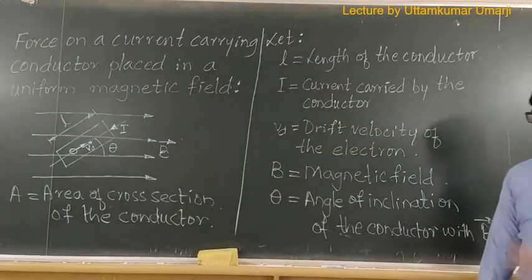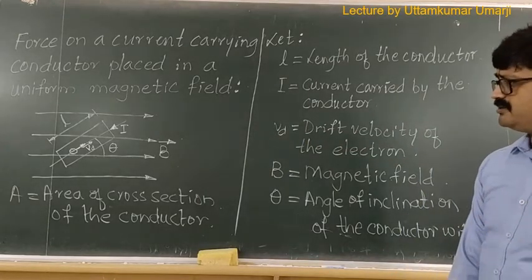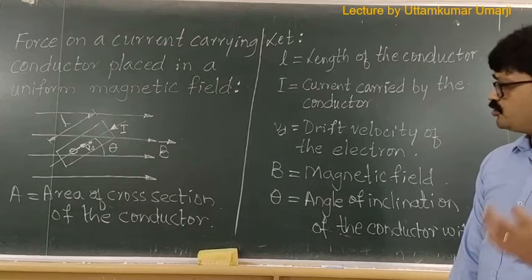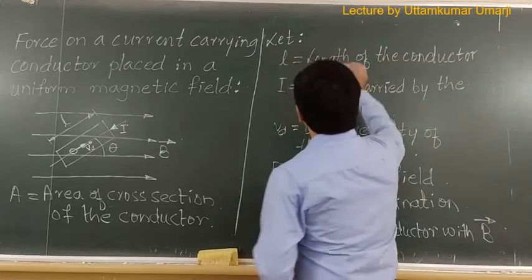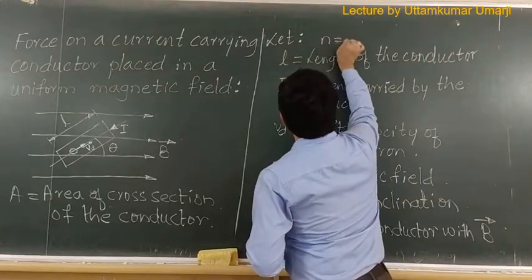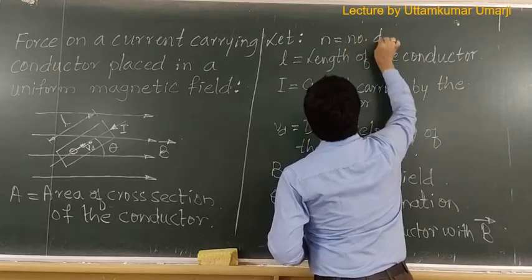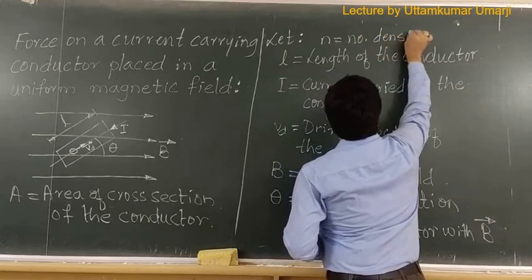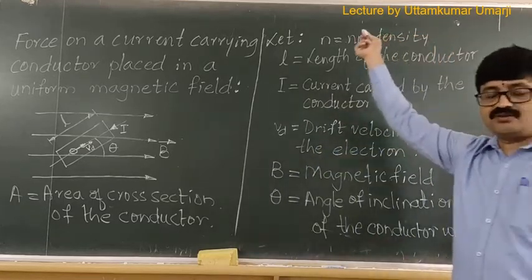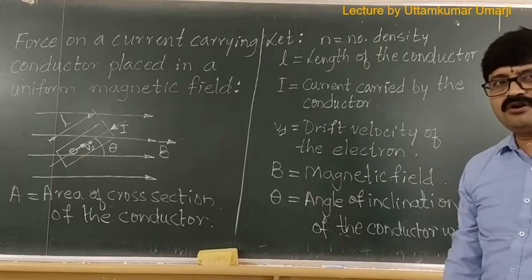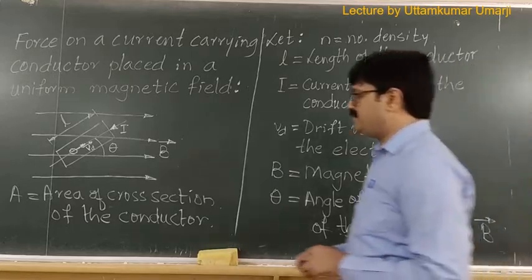So these are the assumptions that I am making in order to proceed with the derivation, and we should also assume about number density. So I'll write n is equal to number density of electrons. Okay, so number density means what? Number of electrons per unit volume. So that is what we are assuming here as small n.